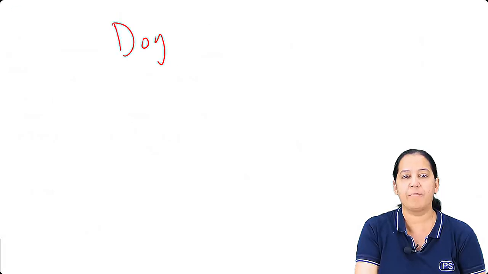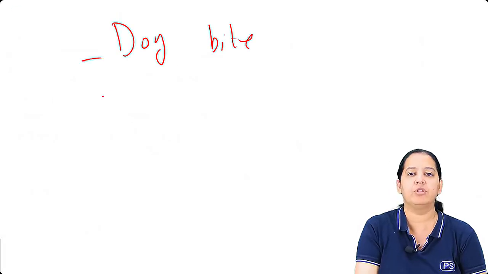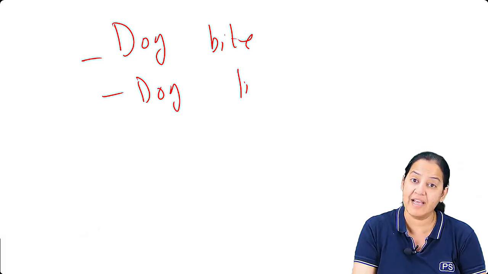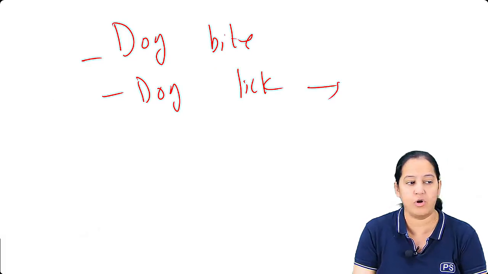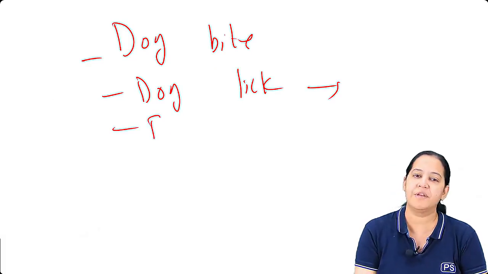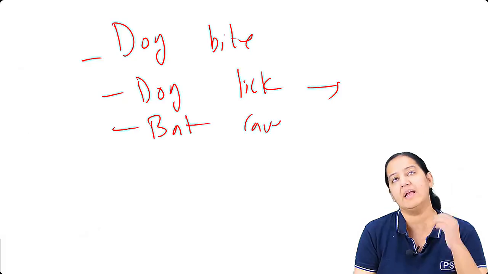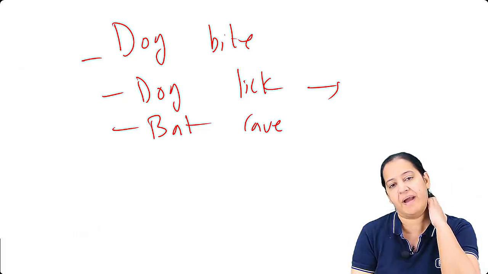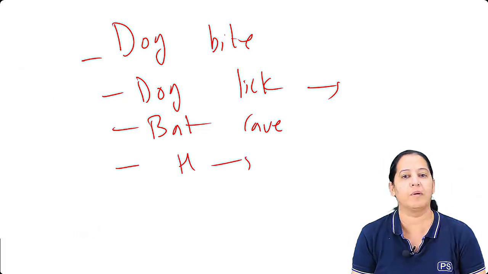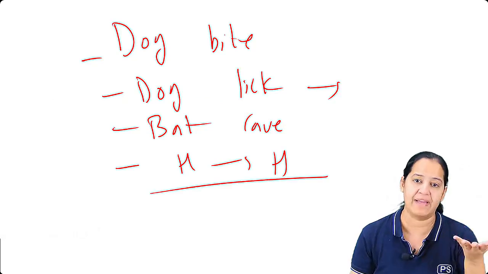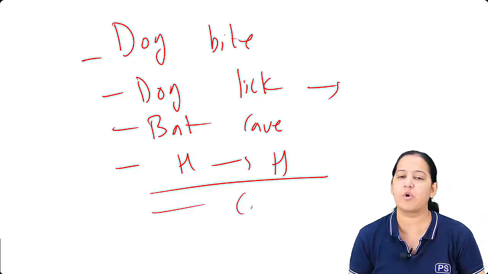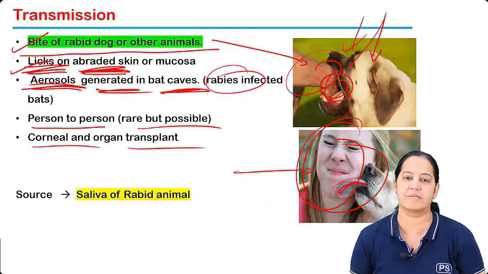Number one, the dog bite. Number two, the dog lick, but the dog lick is on abraded skin, make sure, not on intact skin. Number three, bat cave. Bat cave may be aerosol if one of the bats is infected. Number four, human to human, man to man bite, and it's rare. And fifth is corneal or organ transplant, right?